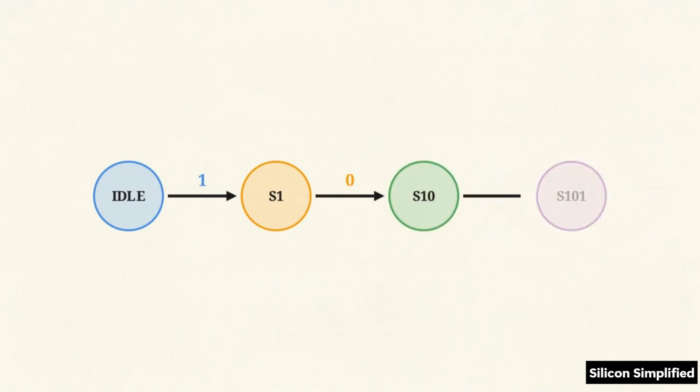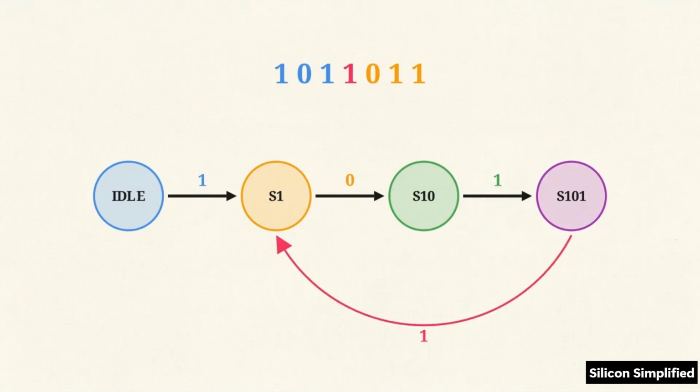Now we must address the overlapping requirement. If we receive the final 1, we have successfully detected 1011. But that final 1 simultaneously acts as the first 1 of a potential new sequence. So instead of returning to idle, the machine loops directly back to S1.